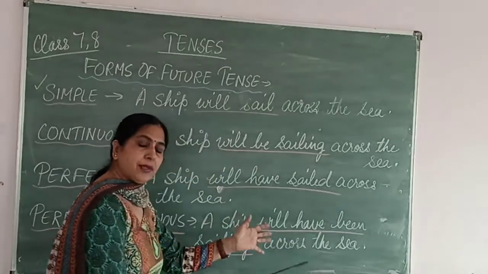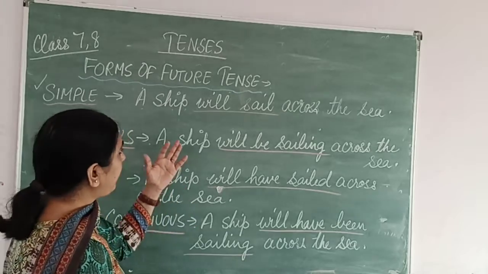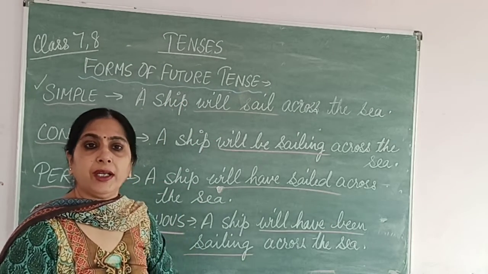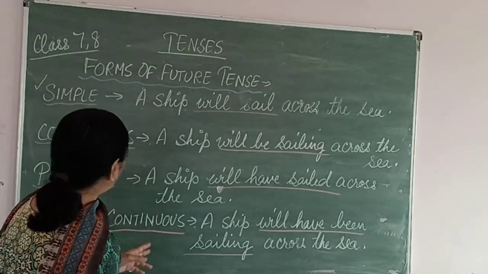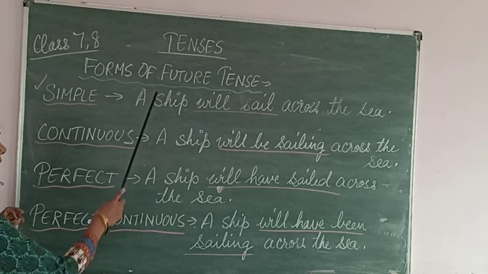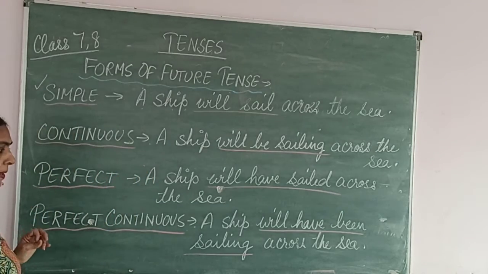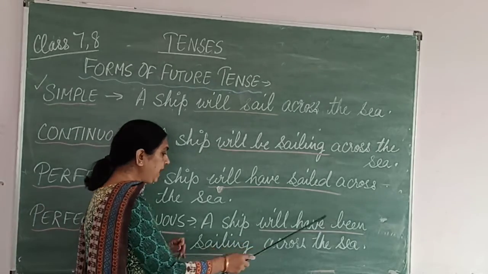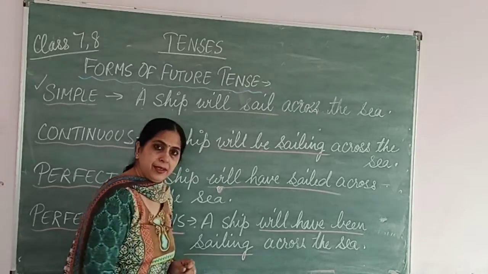So these are the corrections which have to be made while we are converting sentences or while we are recognizing the form of the tenses, right? So for future perfect continuous, the example we shall read: a ship will have been sailing across the sea, right?